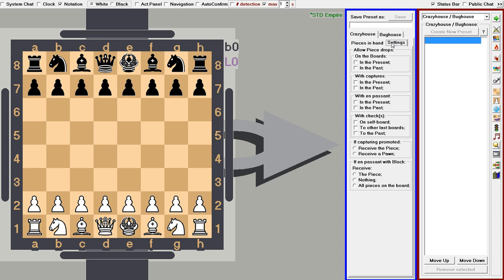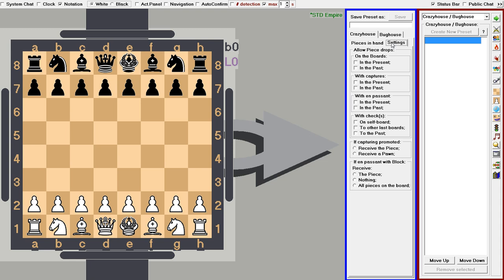One more thing worth mentioning, checkmate detection. Don't expect Crazy House games to end automatically like regular 5D chess games. Modifying the checkmate detection algorithm for Crazy House will require considerable time and effort. So until we finalize the list of preset settings for Crazy House, there won't be automatic checkmate detection in games of this mode. If you are in checkmate, resign.